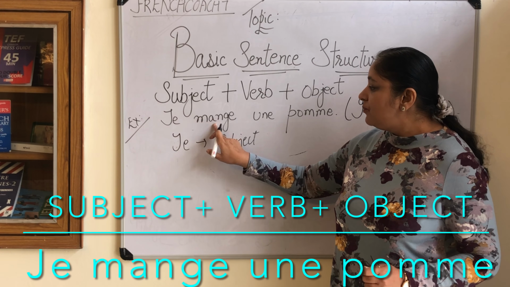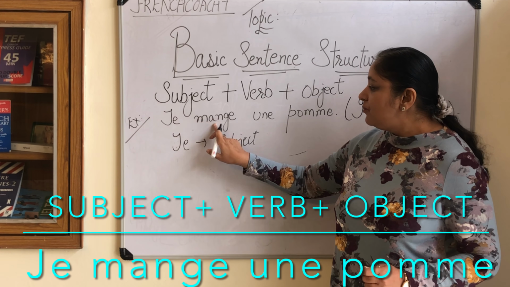Let us understand with the help of an example. Je, right, subject. Ne, then verb, mange. Pas, then object, une pomme. Isn't it very easy? In positive sentences, what we have done is je mange une pomme.